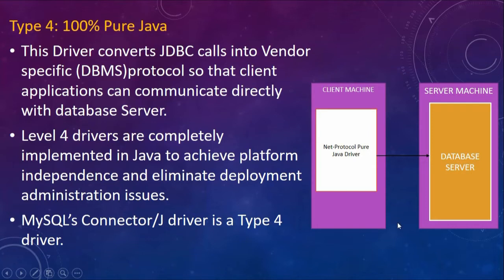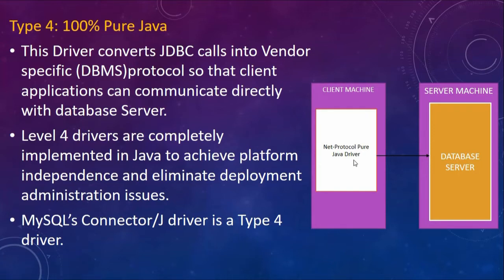There is no middleware here. So this driver converts the JDBC calls into DBMS specific protocol calls so that the client can directly communicate with the database server. Please note, these level 4 drivers are completely implemented in Java, so that it achieves platform independence, and also it eliminates some deployment and administration related issues.